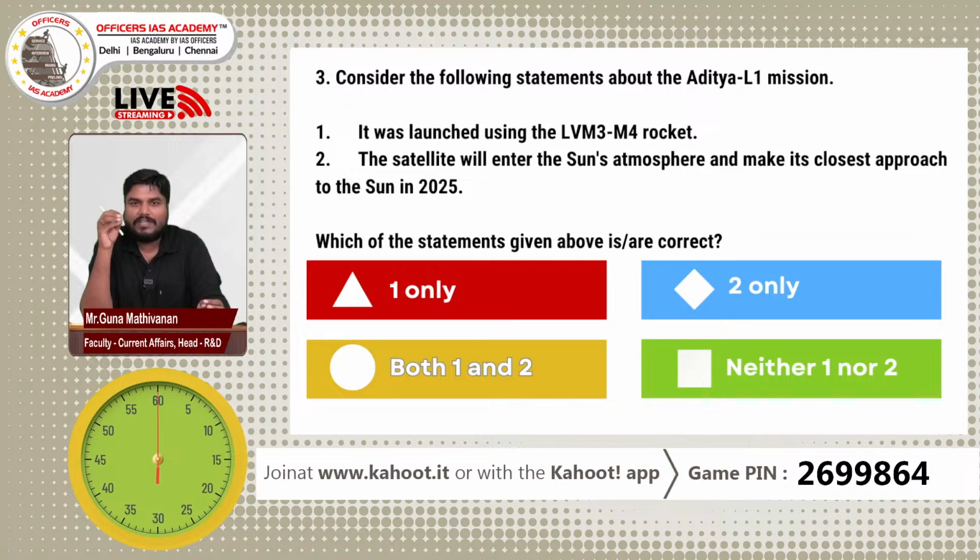If we keep that in low Earth orbit or middle Earth orbit or even in the geosynchronous orbit, what happens is many radiations from the sun will be filtered by our atmosphere. So we have placed the Aditya mission spacecraft in the Lagrange point 1, which is 1.5 million kilometers away from the Earth. It is not intended to enter the sun's atmosphere. It is not possible given the current technology.